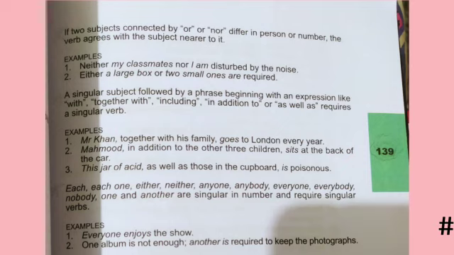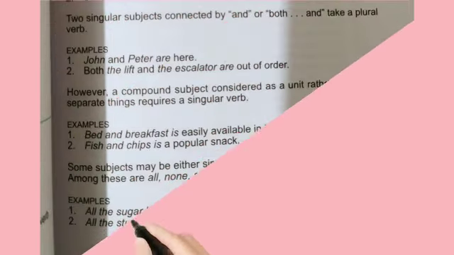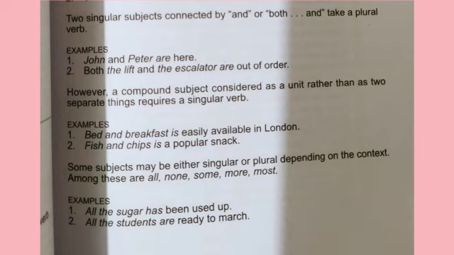And I have told you a singular subject followed by a phrase beginning with an expression like "with", "together with", "including", "in addition to", or "as well as" requires a singular verb. Like: the jar of acid as well as those in the cupboard is poisonous. Now, dear students, let us discuss some more cases for subject and verb agreement.